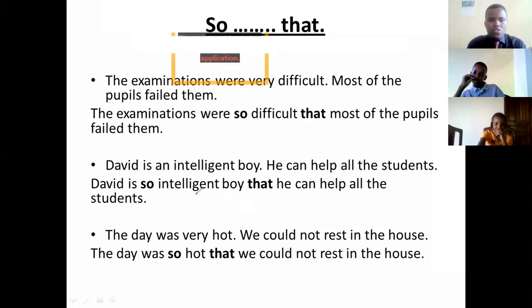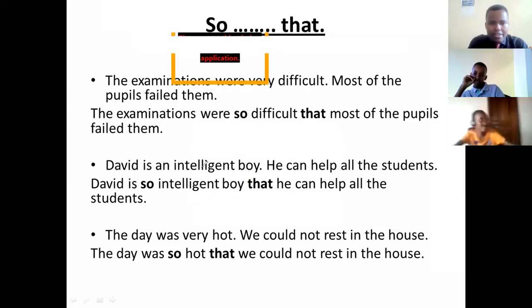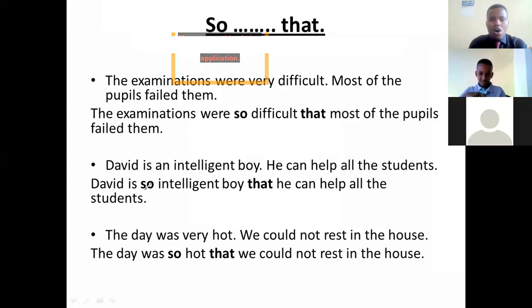Okay, now let's continue. We have seen David is an intelligent boy. He can help all the students, okay? Then you're going to join the two clauses here. David is an intelligent boy. He can help all the students, okay? Then you are going to join by using so that. We shall say David is so intelligent a boy that he can help all the students.